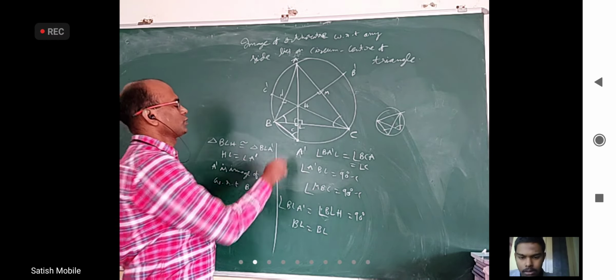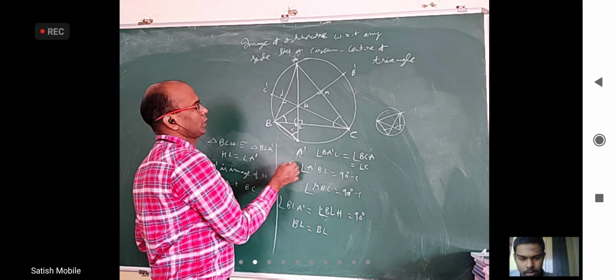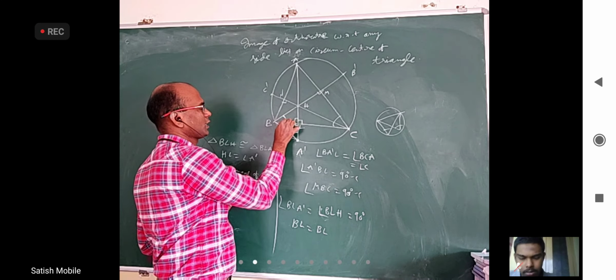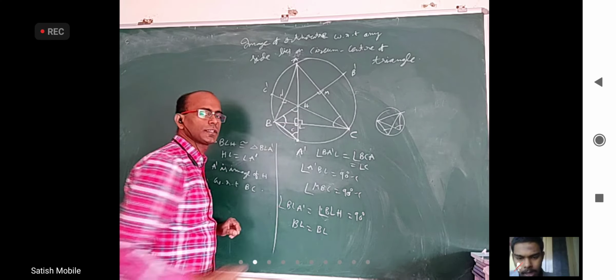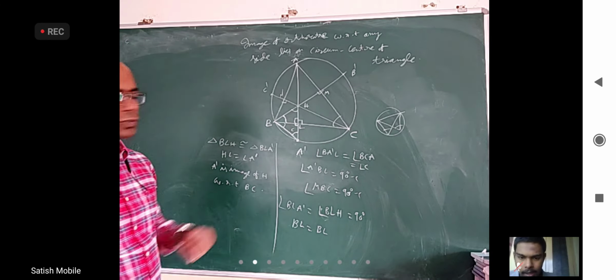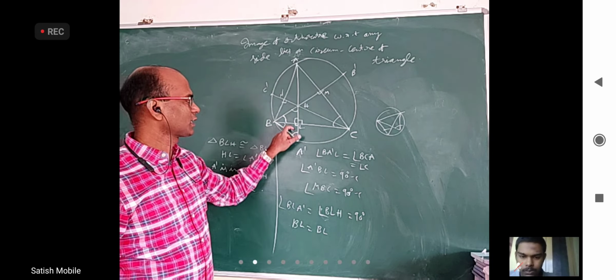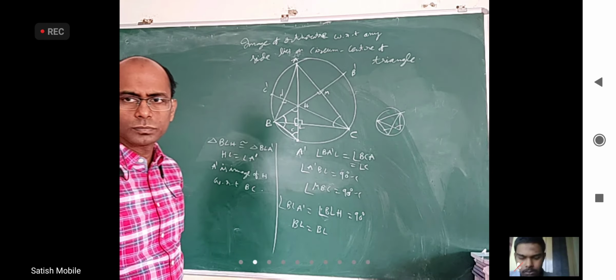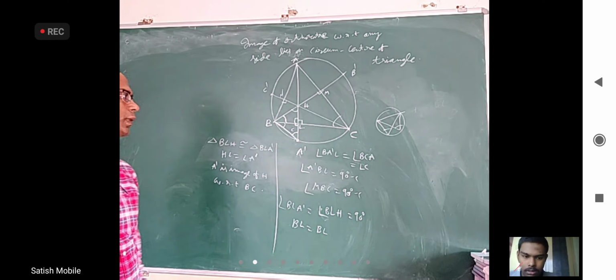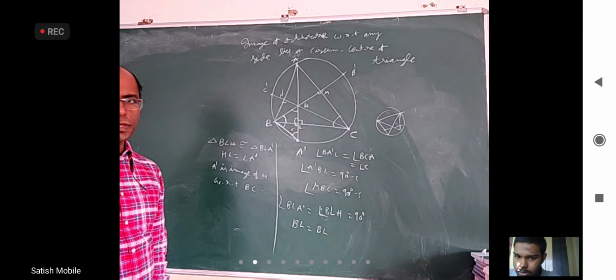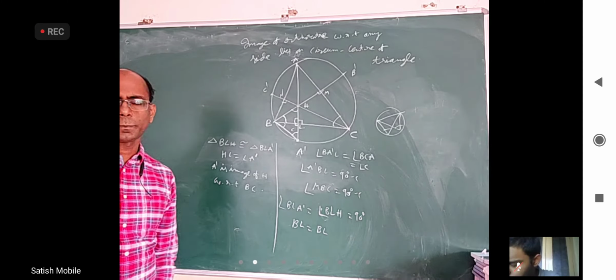Okay. So this angle is C, and this is 90. This is 90 minus C. This is 90 minus C because this is C. This is also 90 minus C, and this is the common side. So by the ASA property, angle, side, angle, they are congruent. Okay. Anybody else has any doubt anywhere, any part of this?